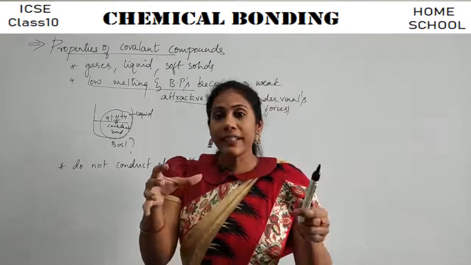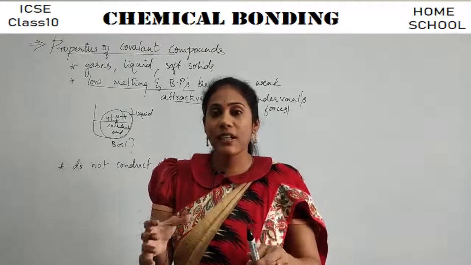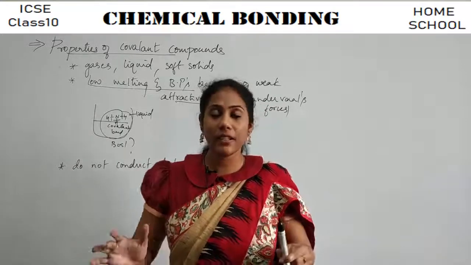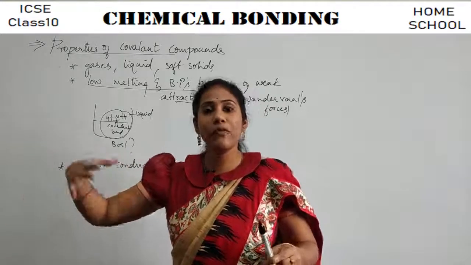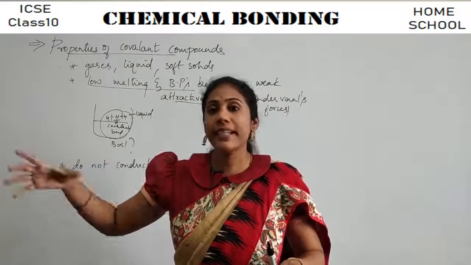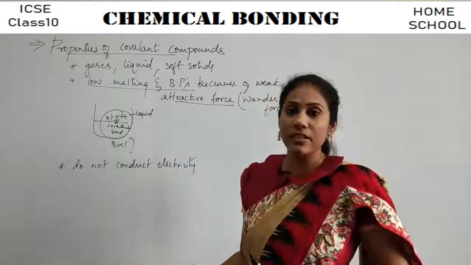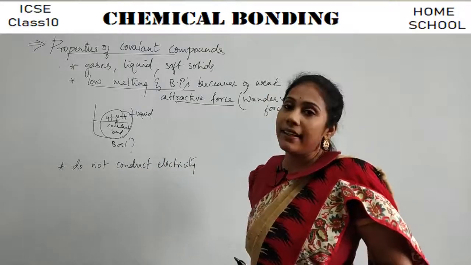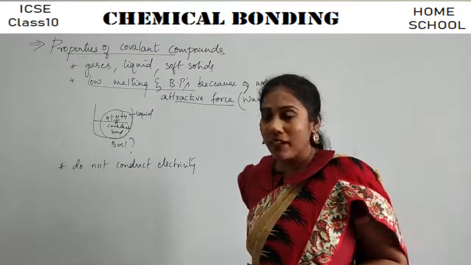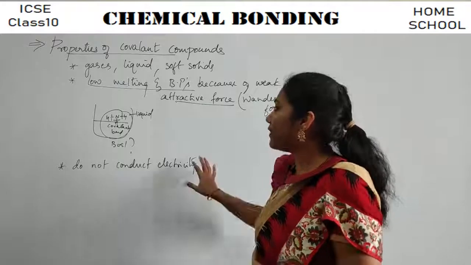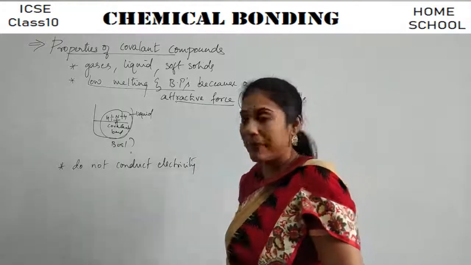Because the moment it dissolves in water or any solvent, it breaks into ions. These ions can move from one place to another, so they can conduct electricity. But in a covalent compound, you don't have any ions, so they do not conduct electricity. Clear? So this is again a very, very important point to be remembered.